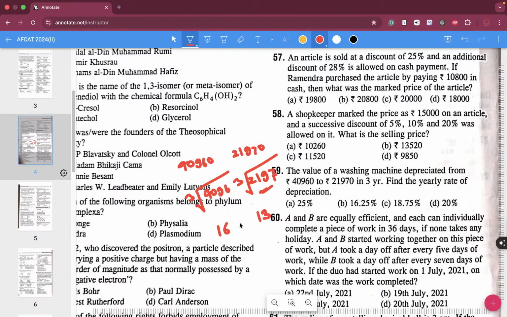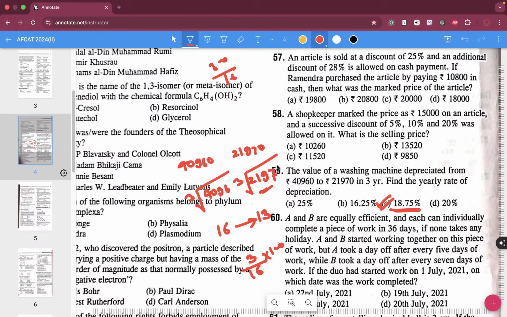So basically 13 has become 3, which means the depreciation is 3 out of 16, into 100, which means 300 by 16. If you calculate it, you will get 18.75 as the answer to this question, folks.